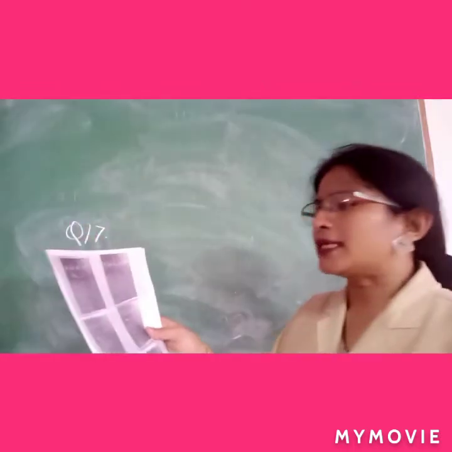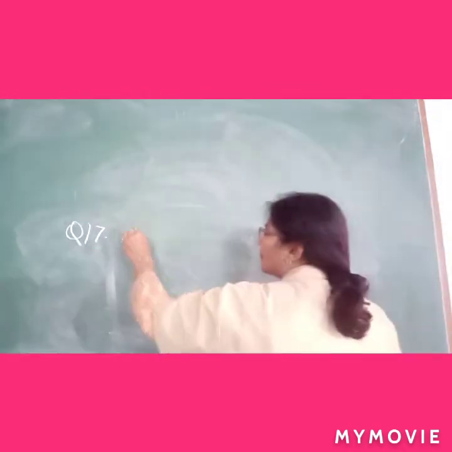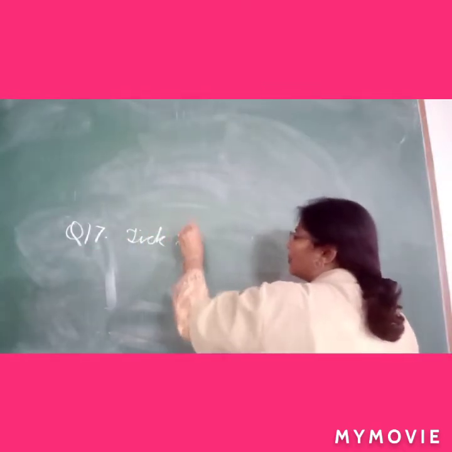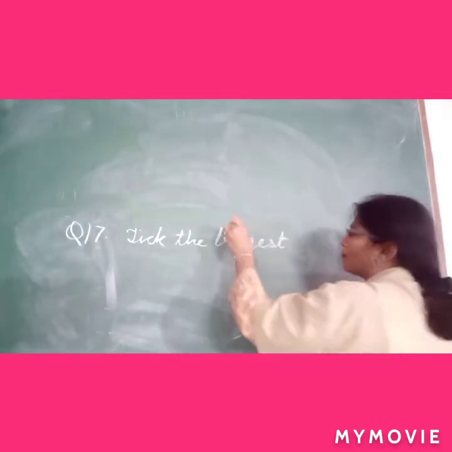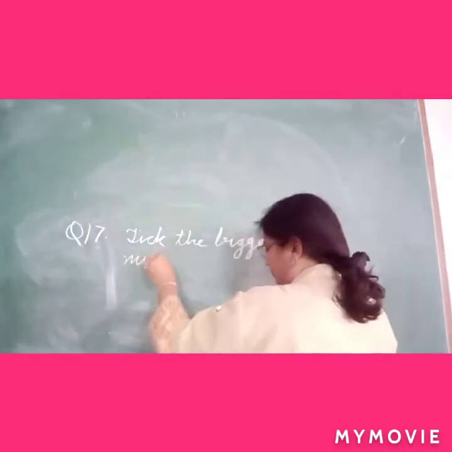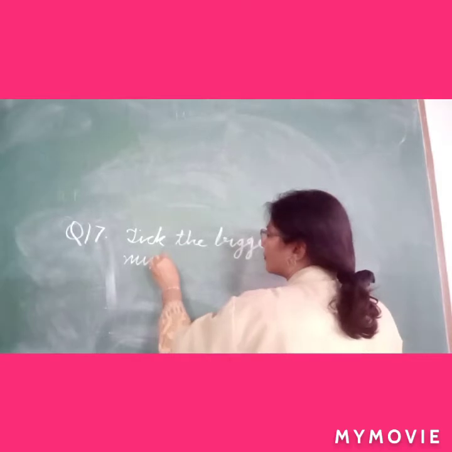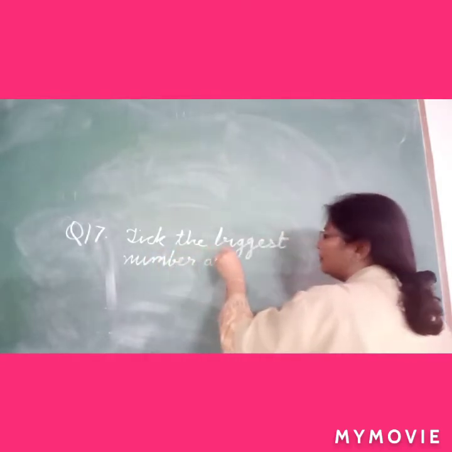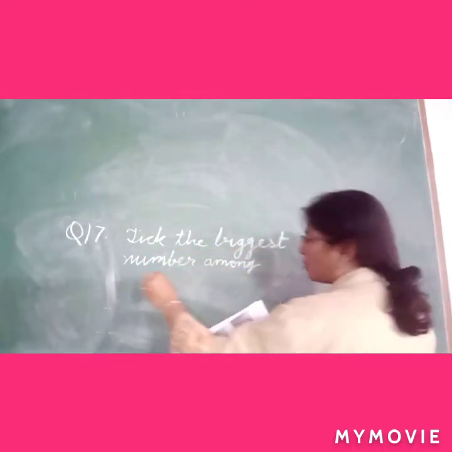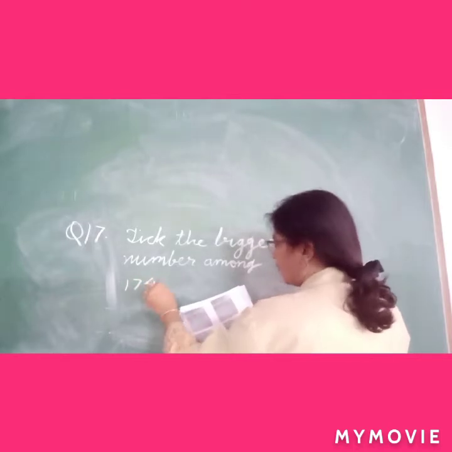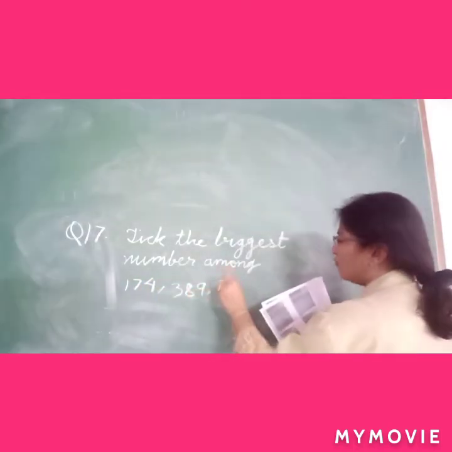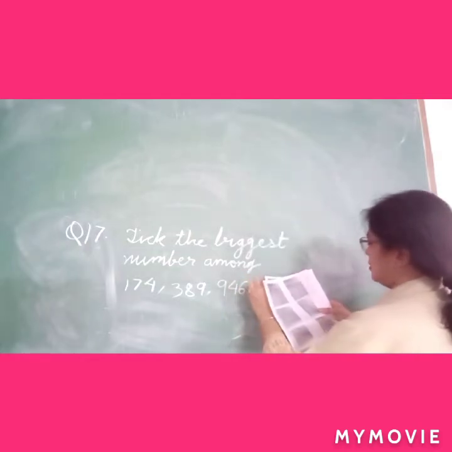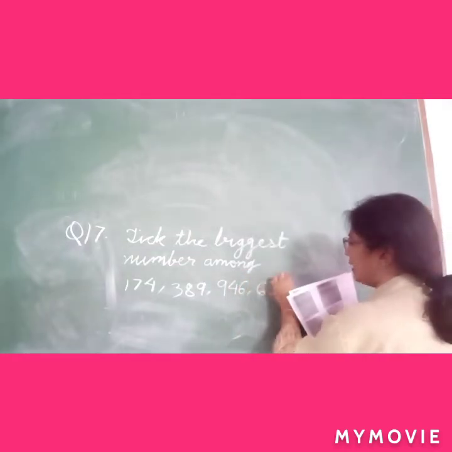17 is take the biggest number. Take the biggest number among 174, 389, 946 and 639.